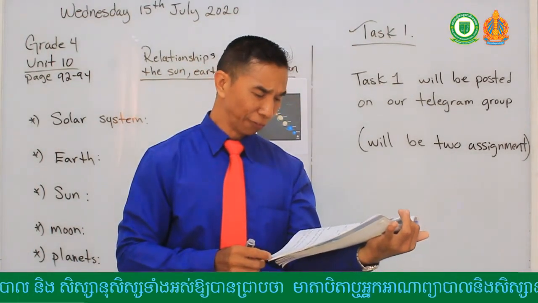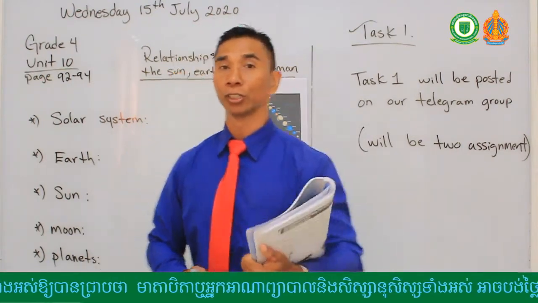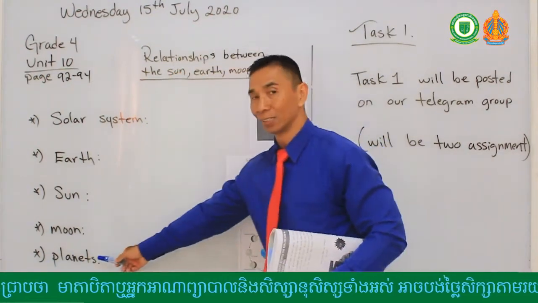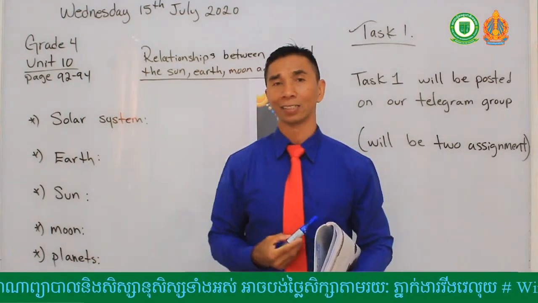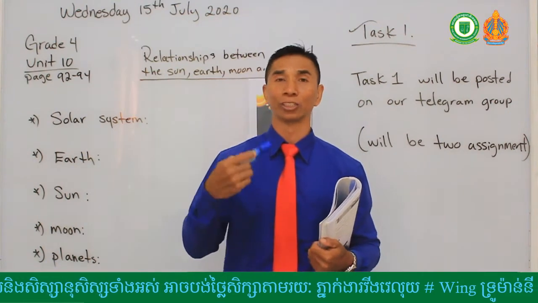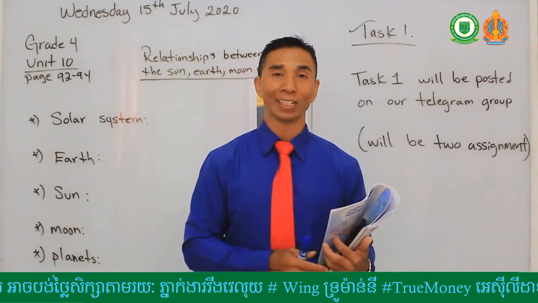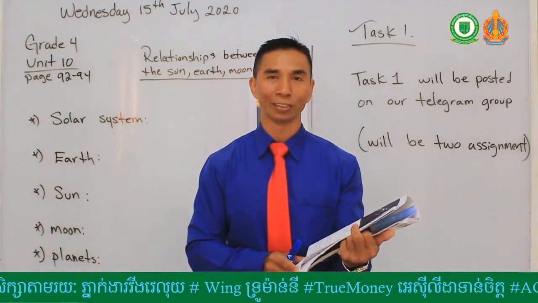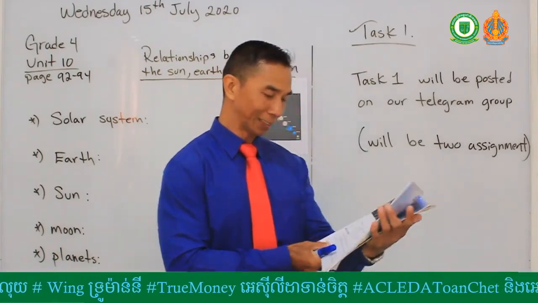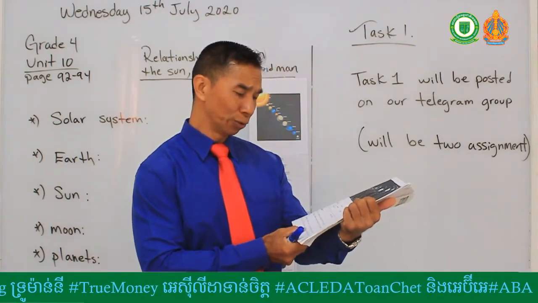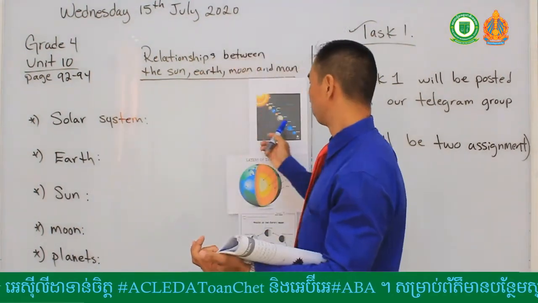Solar system: fixed stars that have light in themselves, such as the sun. So, do the planets, do Earth, Mars, Jupiter, Saturn give out light? Yes or no? Or do they need some other source that gives them light? Can you answer me that question? Now, that question will be posted and loaded in your quiz today. And number 2, planets. Planets do not have their own light, such as Mercury, Earth, Mars, or Jupiter.